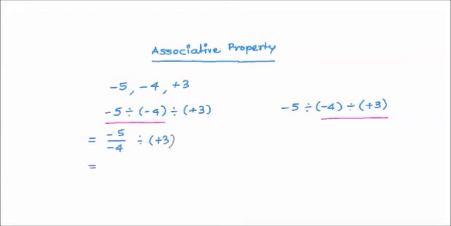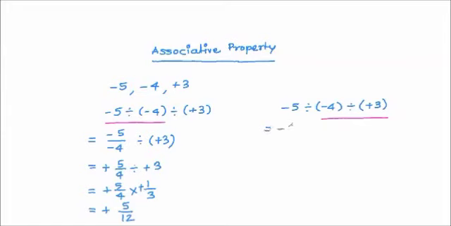This is equal to minus 5 divided by minus 4 divided by plus 3. Minus 5 divided by minus 4: same signs result into positive sign, 5 upon 4, divided by plus 3. Now we know the fractional division, so plus 5 upon 4, instead of divided by we can do multiplied by, and we take the reciprocal, so plus 1 upon 3. Multiplication of two positive numbers results into a positive sign, and the answer is 5 upon 12. Now let's see what happens here.